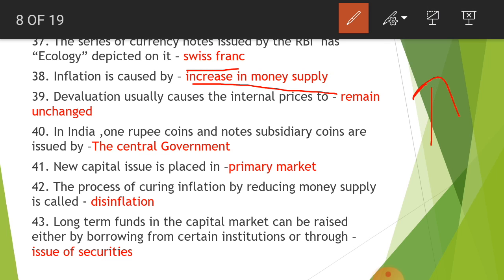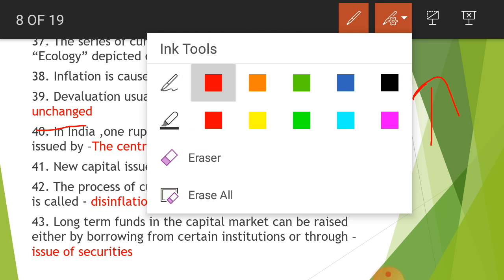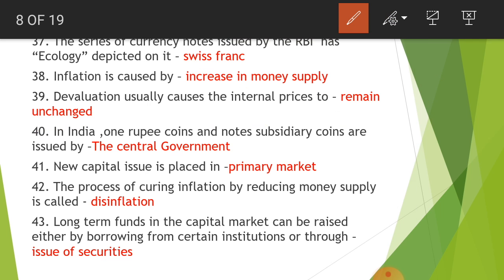And quite opposite is deflation, you can call. Next is devaluation usually causes the internal prices to remain unchanged. Okay. Next, 40th one, in India 1 rupee coin and notes subsidiary coins are issued by the central government.